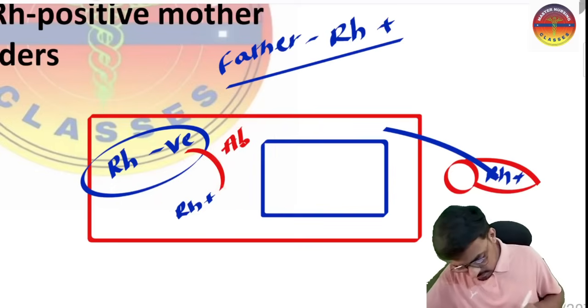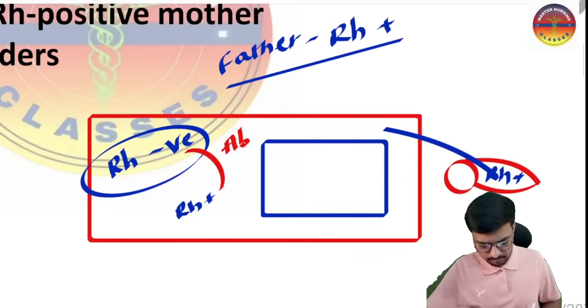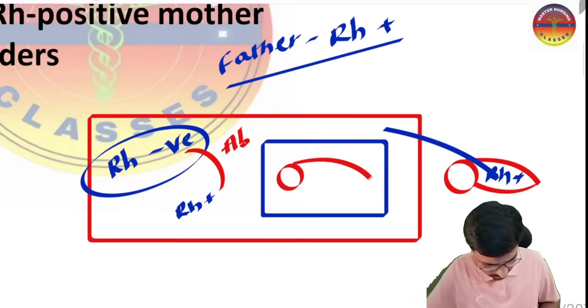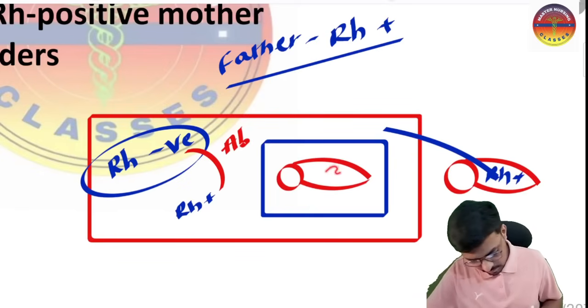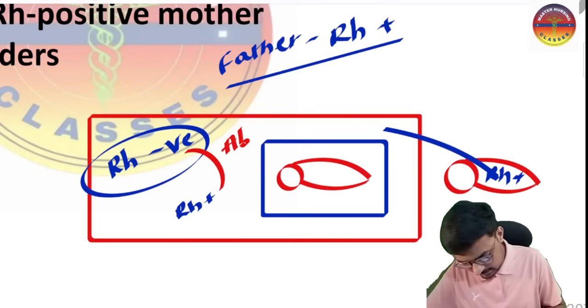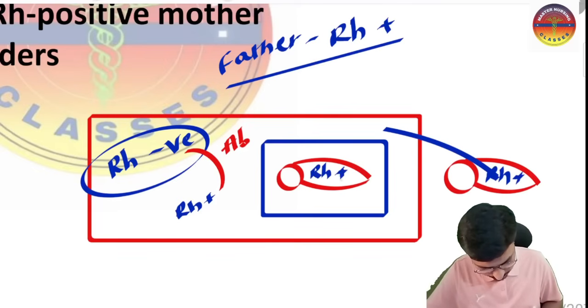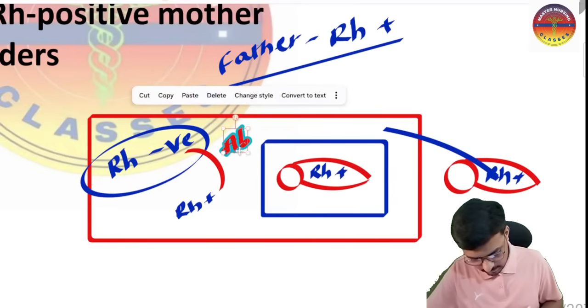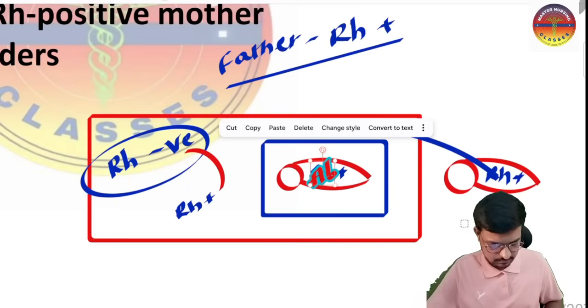When this mother gets pregnant the second time, if the fetus has RH positive blood group, the antibodies in the maternal body will enter the fetus.